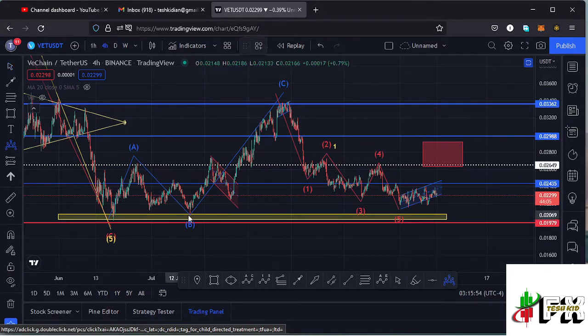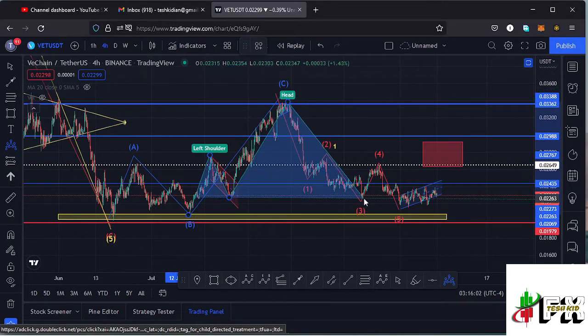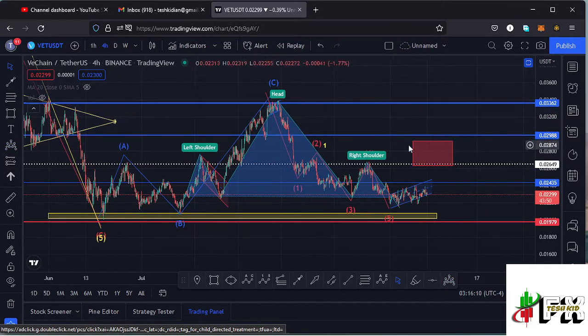And drawing it out here on the charts, we can have that as the left shoulder, then we have seen the head right there, then we have seen the formation of the neckline, then the right shoulder, and soon we might see a breakout out of this head and shoulders pattern. This is a pattern that normally breaks to the lower side, having the target area of that breakout as the height between the head and the neckline.